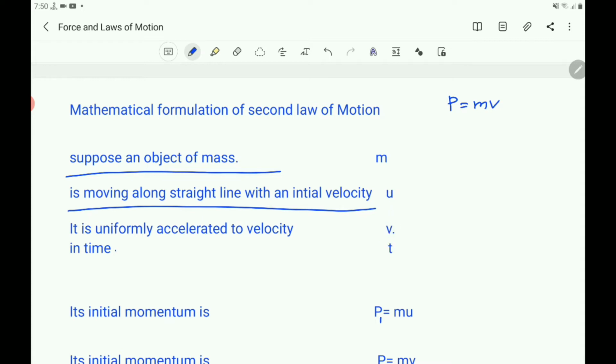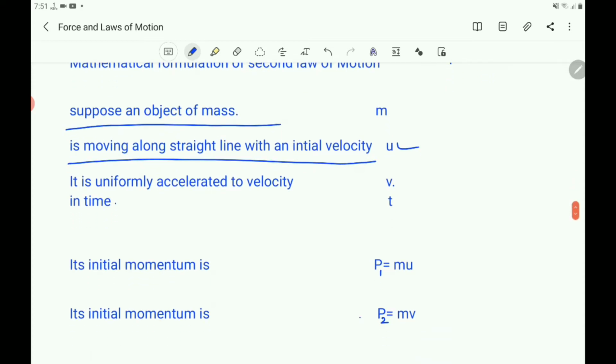Here the object has a mass m. Initially it was moving with a velocity u. After a time t, its velocity is increased to v. So v is the final velocity of the object with mass m, and u is the initial velocity of this same object.